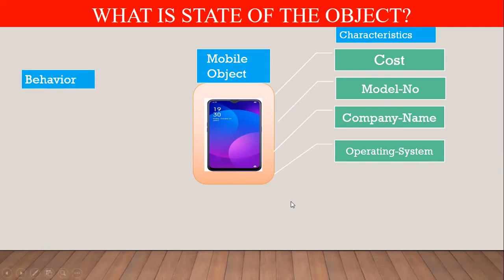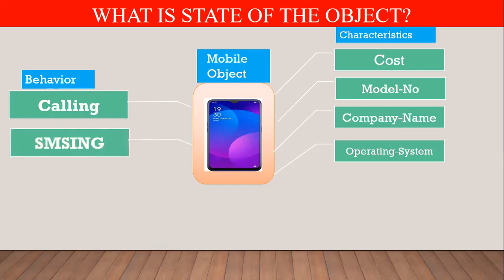So an object has state, characteristics, and behavior. What does behavior mean? Behavior means the work which can be done by an object is known as the behavior of the object. So mobile has a behavior. What behavior? Mobile has a calling behavior. It means using the mobile object you can perform the calling operation also. And SMS is a behavior. It is not a characteristic.